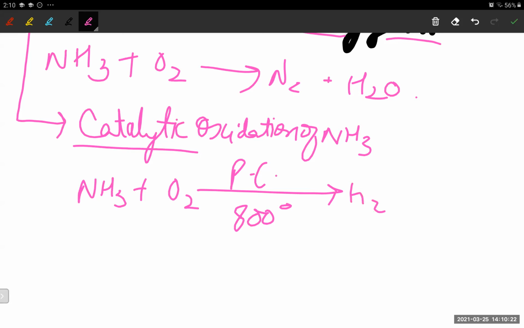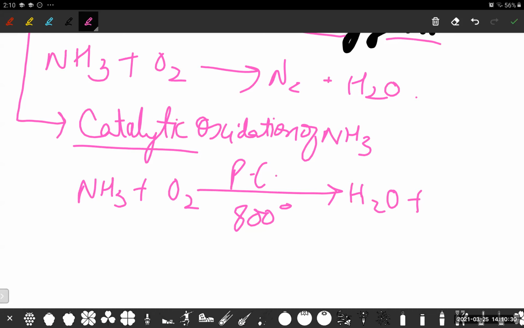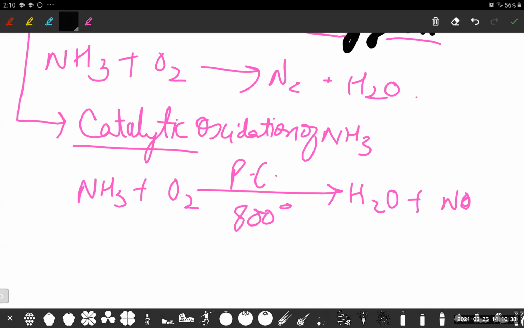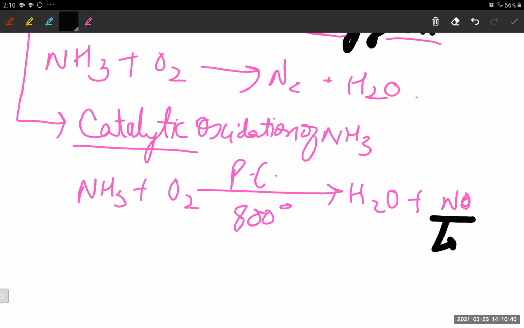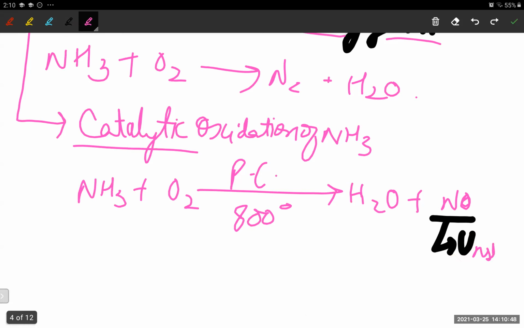Now we are left with NO, right? Is it stable? Have you ever heard of this compound, NO? No. So this is what you can write here, that it's unstable.